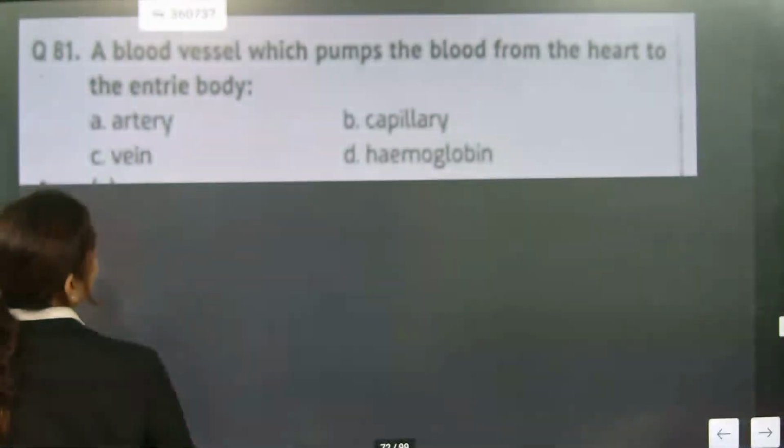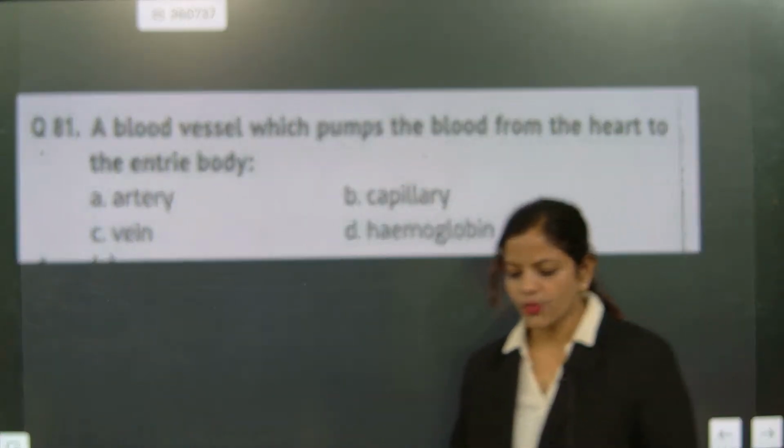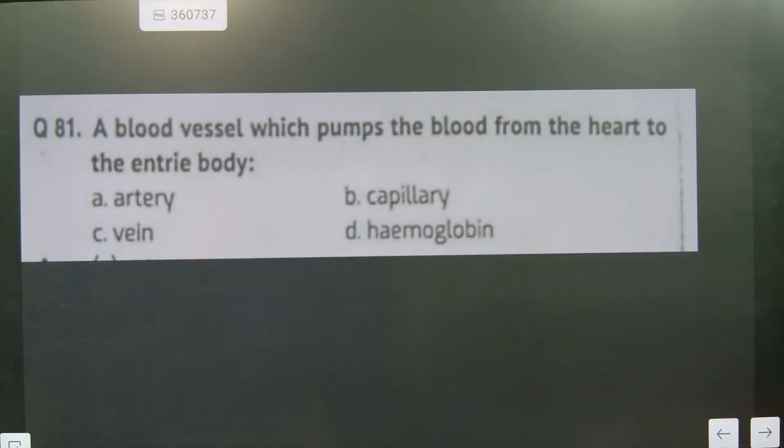Go for question number 81. What is the correct answer? Blood vessels which pump the blood from the heart to the entire body are arteries.